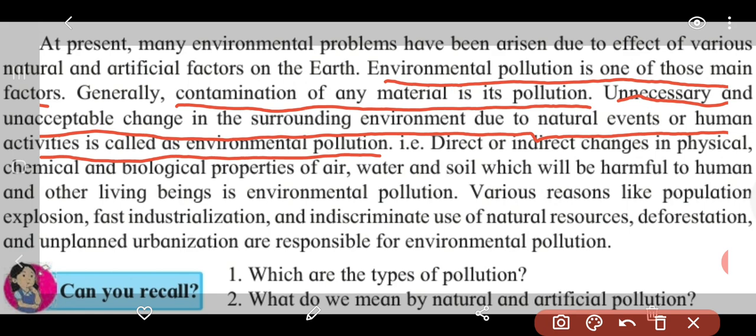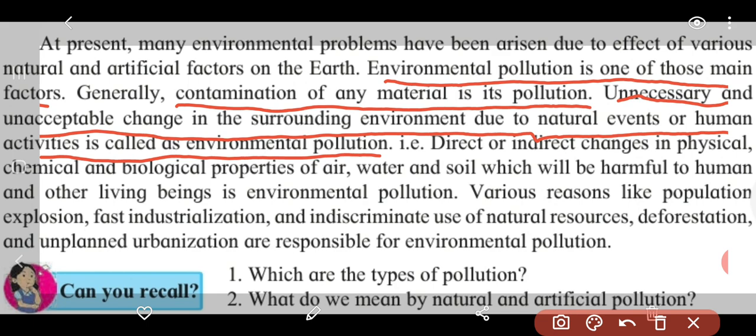So environmental pollution is due to human and natural activity which is not necessary and not acceptable, which is happening in our surroundings, in our environment, and that leads to environmental pollution.